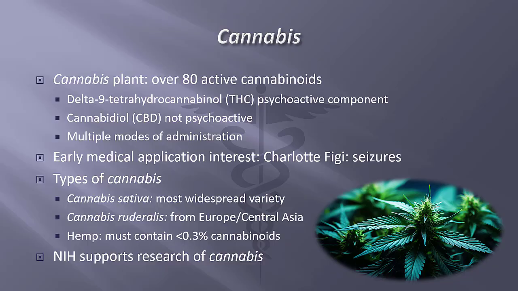Dravet syndrome is a complex childhood epilepsy disorder that is associated with drug-resistant seizures and a high mortality rate. Among patients with Dravet syndrome, medications based on CBD are reported to have greater reduction in convulsive seizure frequency and higher rates of adverse events compared to a placebo. Media coverage increased demand for Charlotte's Web, the product line named after Figi, and similar products high in CBD, which has been used to treat epilepsy in toddlers and children.